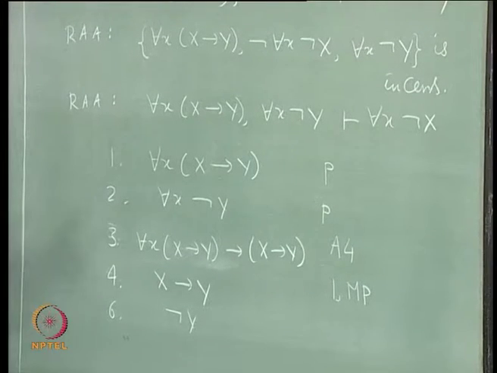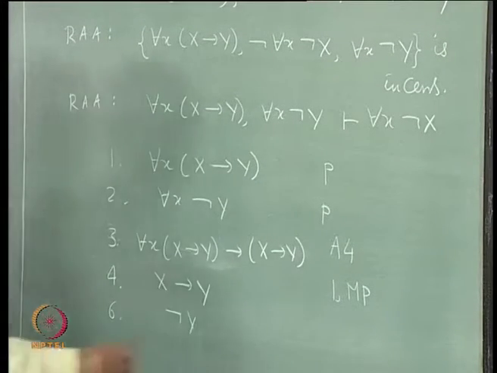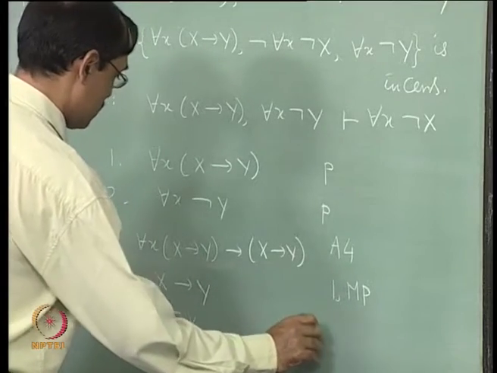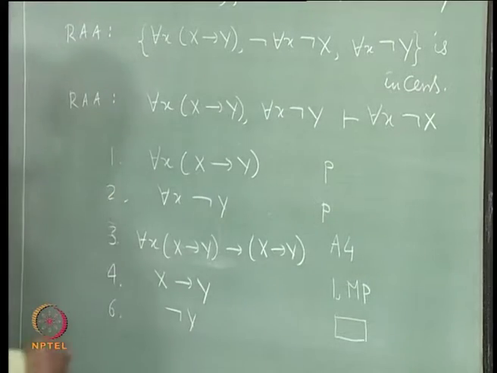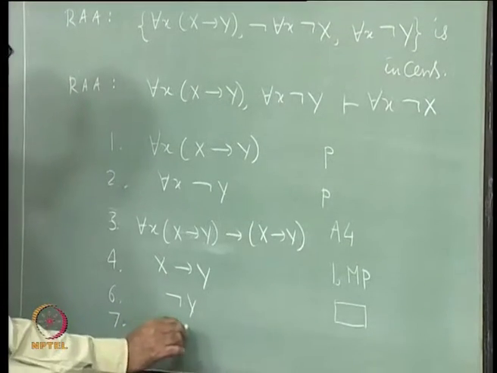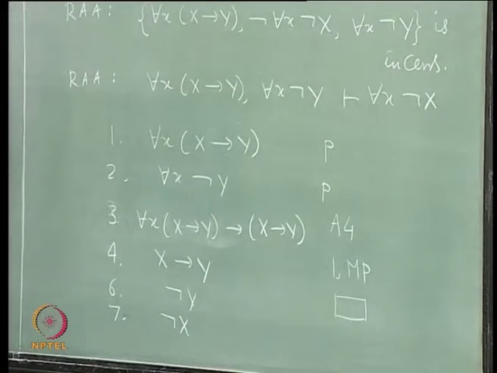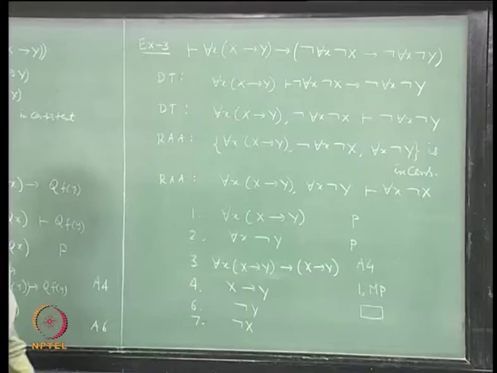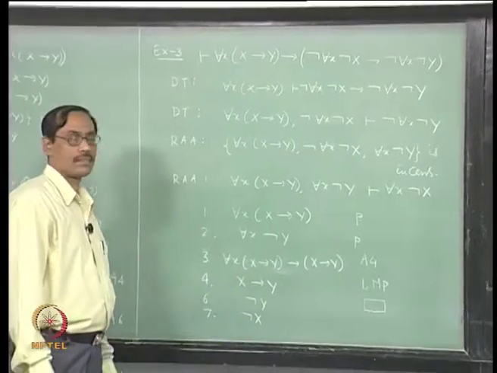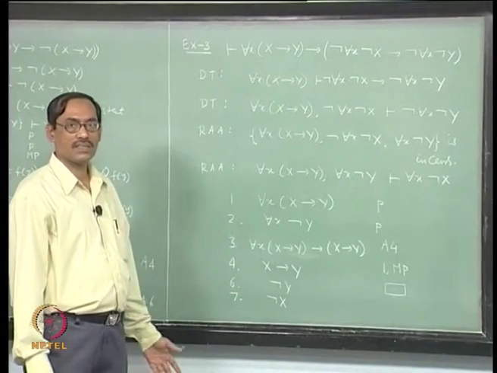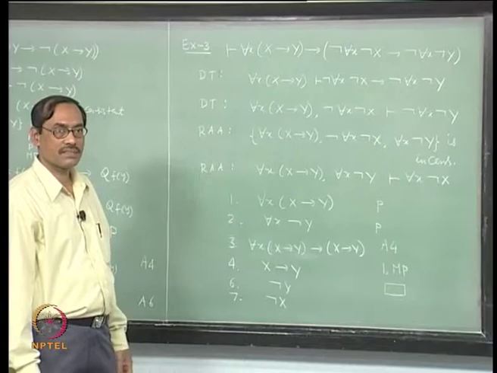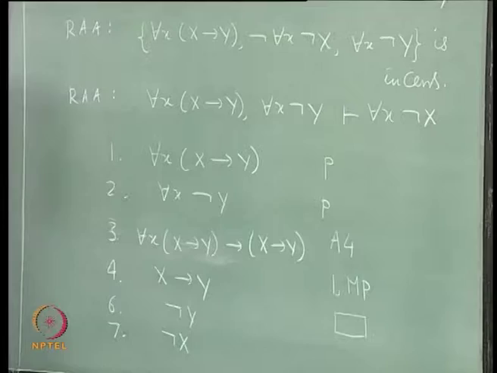So, similarly, another 2 steps will give you not y. Okay. There you will be using PC. So, this comes from again the same way, you can fill it up. Next 7 will be not x, right. Then universally generalize for each x not x, is that okay.